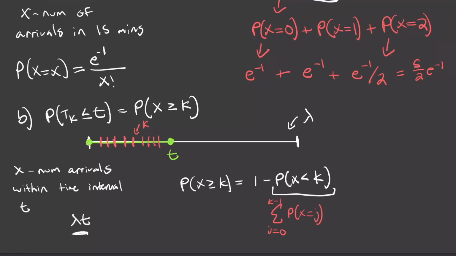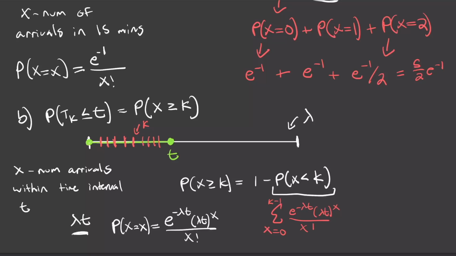So if this is our rate parameter right here, well, x is Poisson distributed. So again, the probability that x is equal to little x is just going to be e to the power of negative lambda t times lambda t to the power of x divided by x factorial. So let's plug that into our summation notation right here. Actually, I'm going to change my iterator to be x. When I do that, I can replace this with a PDF, which is e to the power of negative lambda t times lambda t to the power of x divided by x factorial. So this whole term right here is just going to be 1 minus that, right? So this right here is the probability that x is greater than or equal to k.